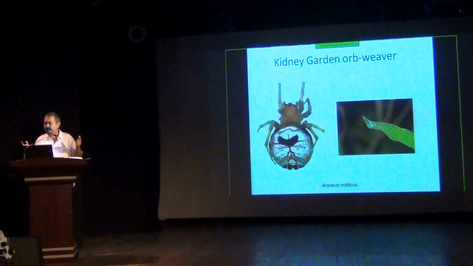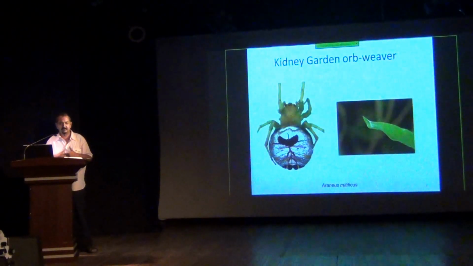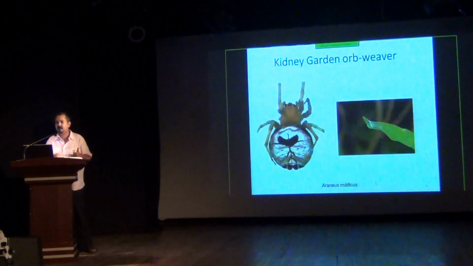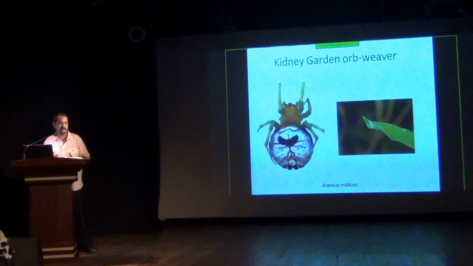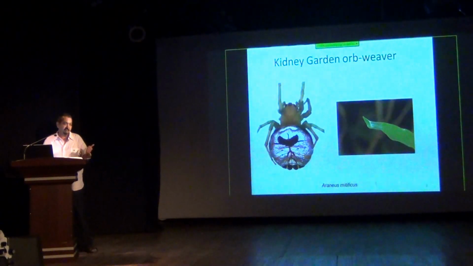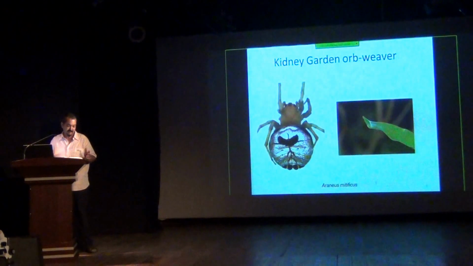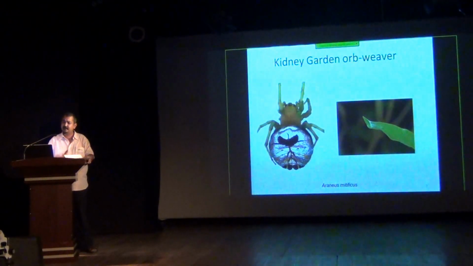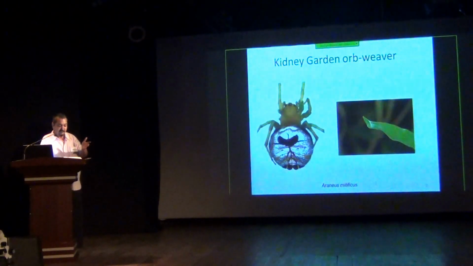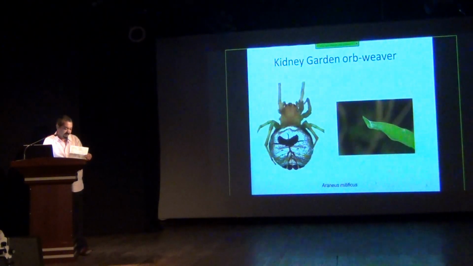So again, I think like some of the other presenters have said before, coloration is not something that is reliable for species identification. In fact, taxonomists among themselves say that taxonomy is colorblind, purely because of this reason that you cannot go just by color for identifying a species.